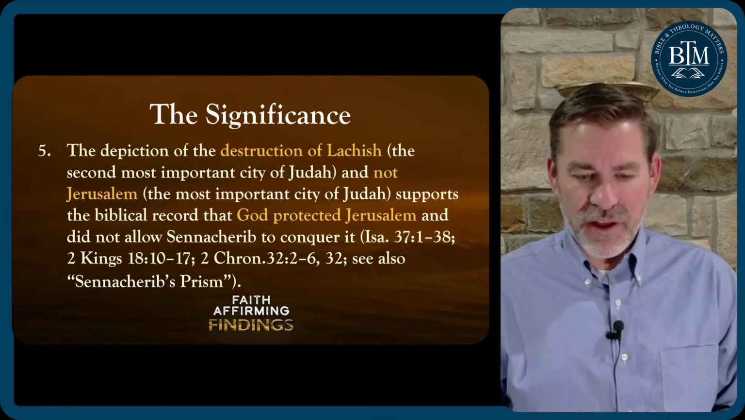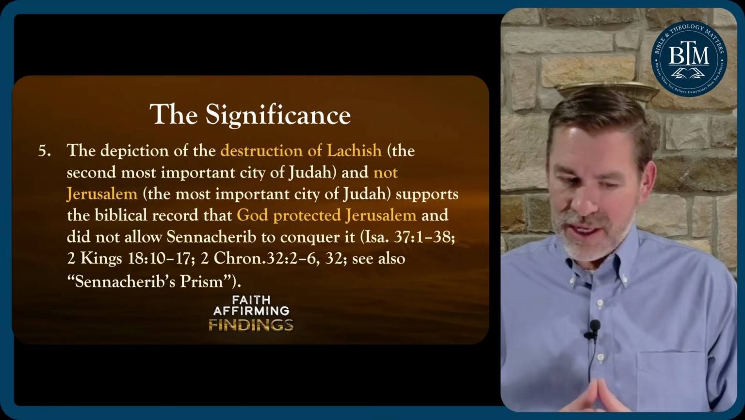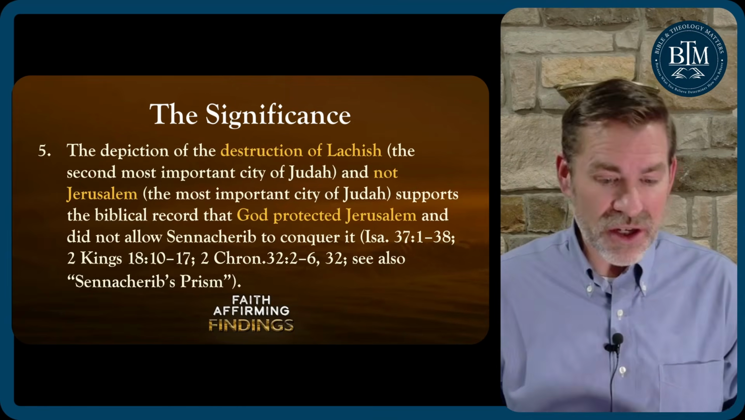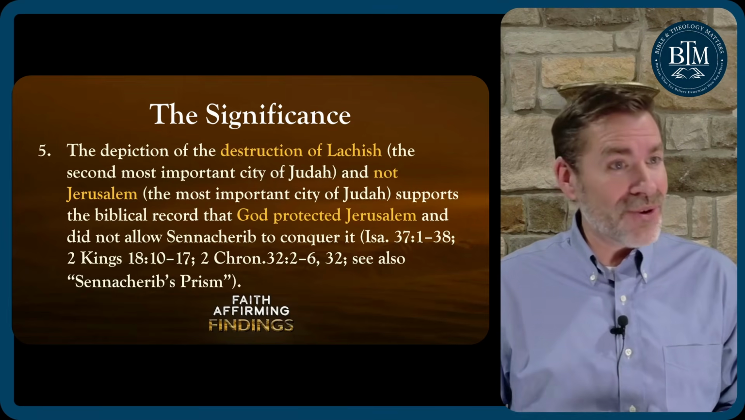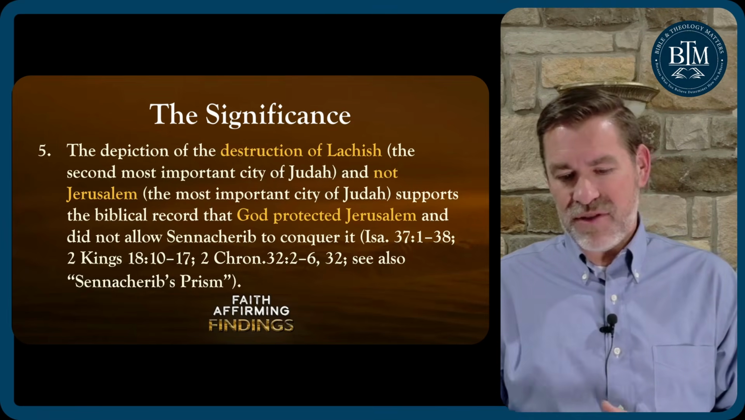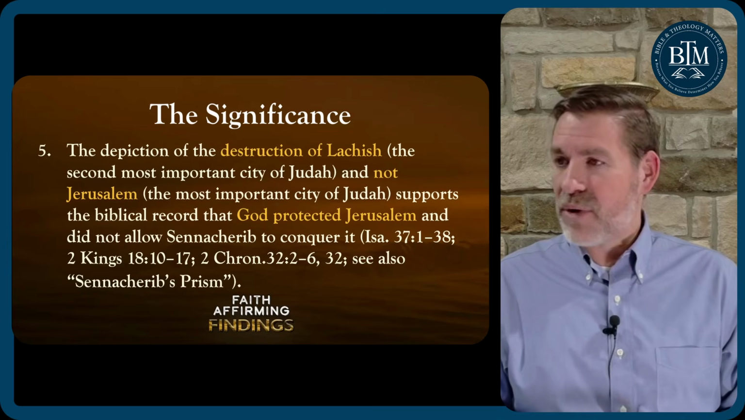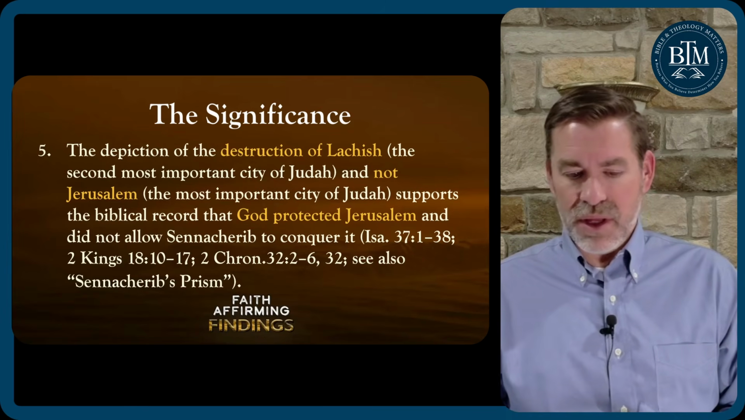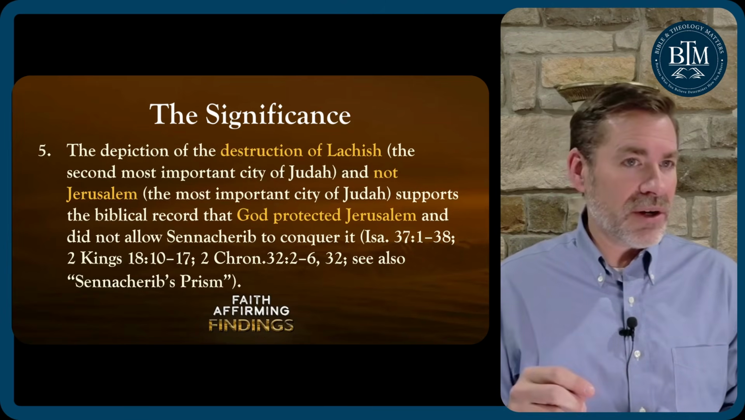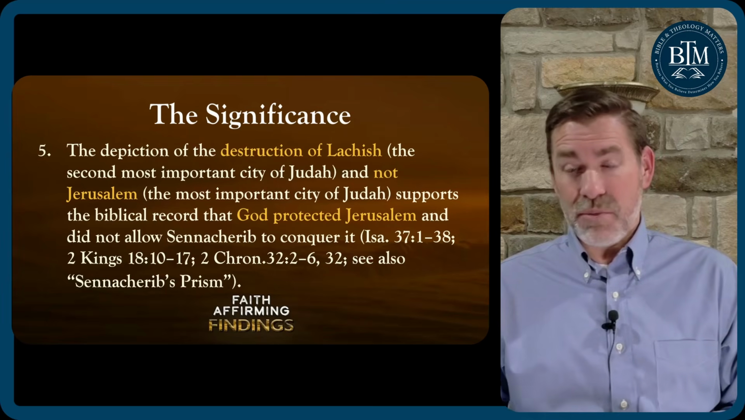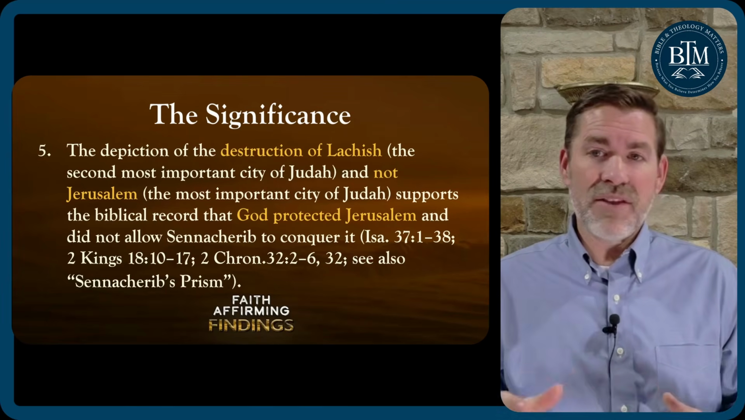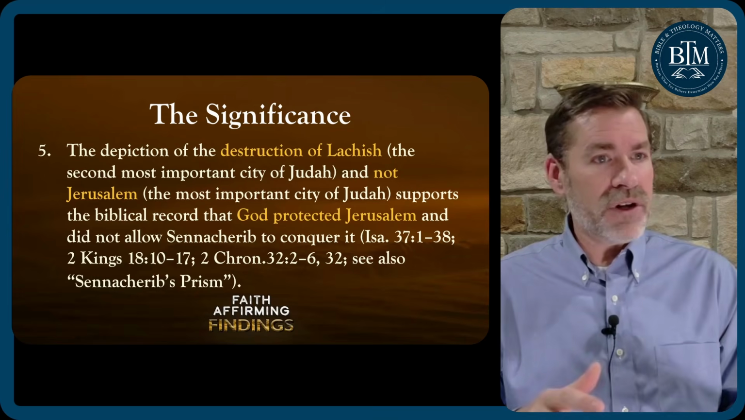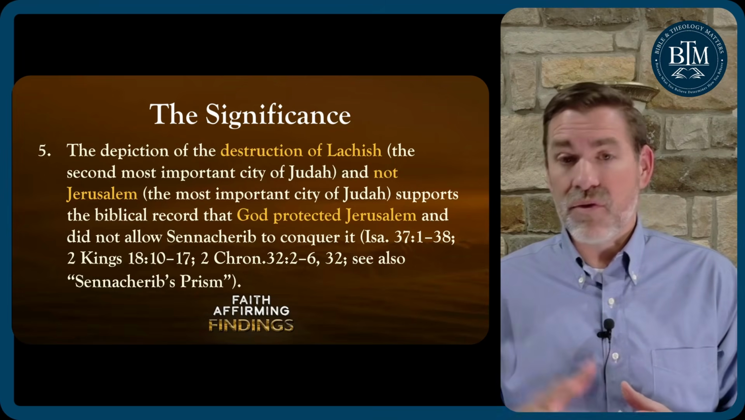And fifth, this is really cool, I think: the depiction of the destruction of Lachish, the second most important city of Judah, and not Jerusalem, the most important city of Judah, supports the biblical record that God protected Jerusalem and did not allow Sennacherib to conquer it. And we'll see that next week, where God supernaturally destroys the enemies of Assyria, where God says Sennacherib is not going to lay foot in your city of Jerusalem.